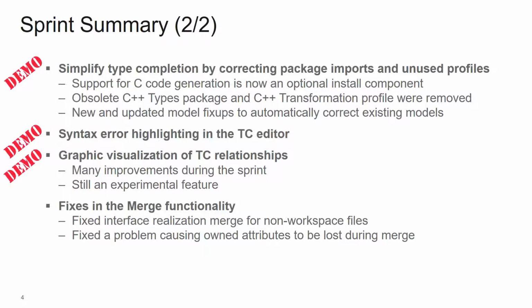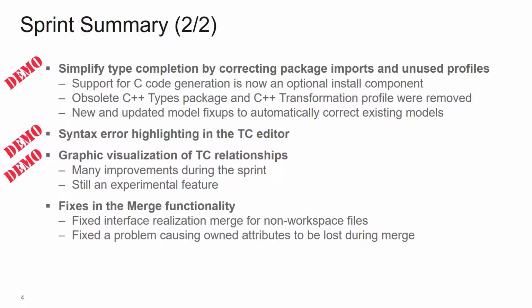Another quite big usability improvement we did in this sprint was to look at how type completion works for primitive types. And this has also been a quite long-standing problem that even for simple types like int, bool, etc., you typically got at least 3 matches in the type completion and in the select element dialog. And to fix this, we have now made the support for C code generation optional so that people who don't need C code generation don't have to install this at all. So this is a new choice in the installation.